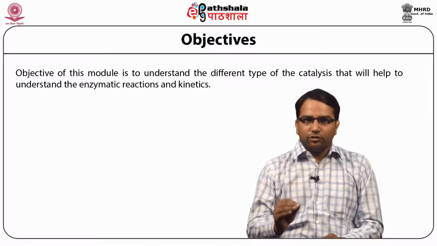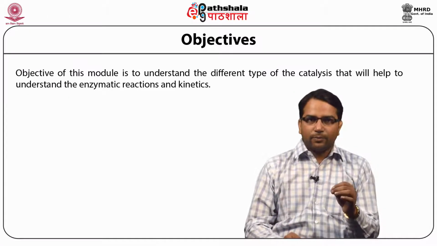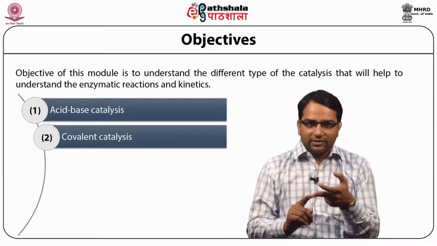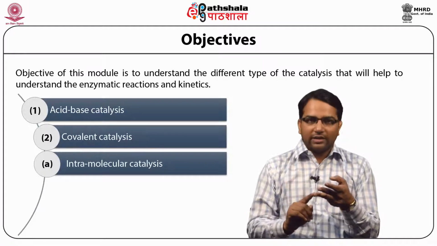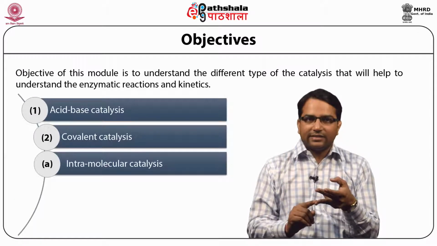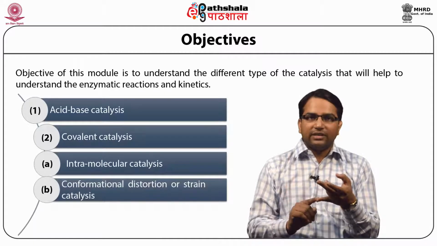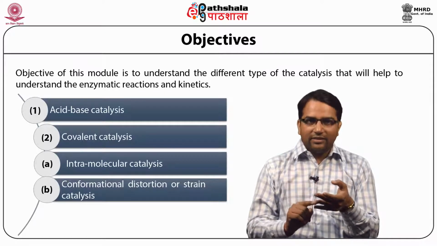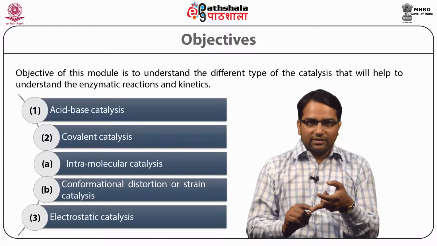So, this module is divided into acid base catalysis, covalent catalysis, intramolecular catalysis, it is also known as proximity and orientation effect catalysis, then conformational distortion or strain catalysis, and then electrostatic catalysis.